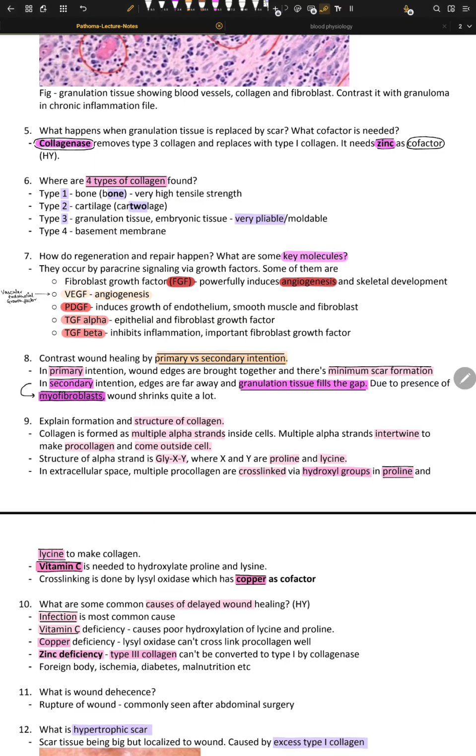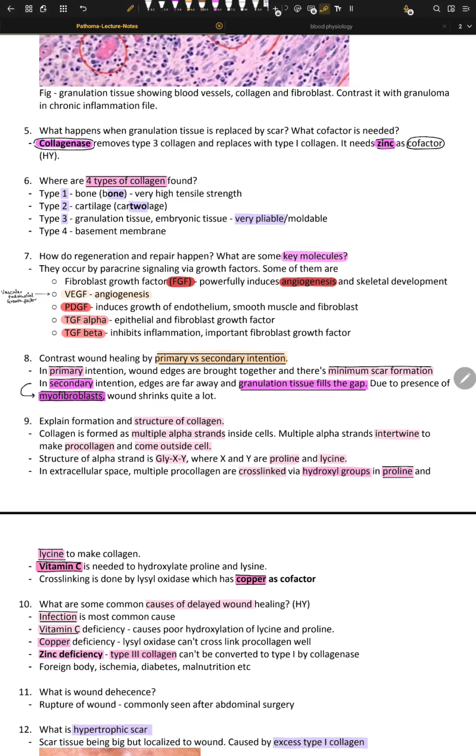This collagenase belongs to something called matrix metalloproteinases, MMPs, and these enzymes are part of the extracellular matrix. I'm giving you a lot of big terms, so let me just answer simply. The key here is that these MMPs, this family of collagenases, they convert the collagen. And why do we need zinc? Zinc sits on these collagenases.